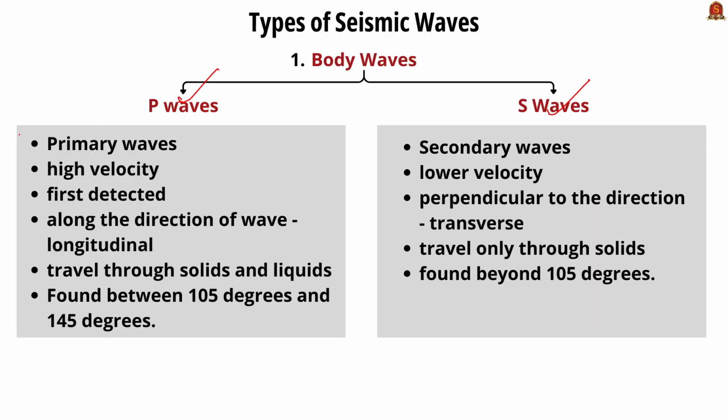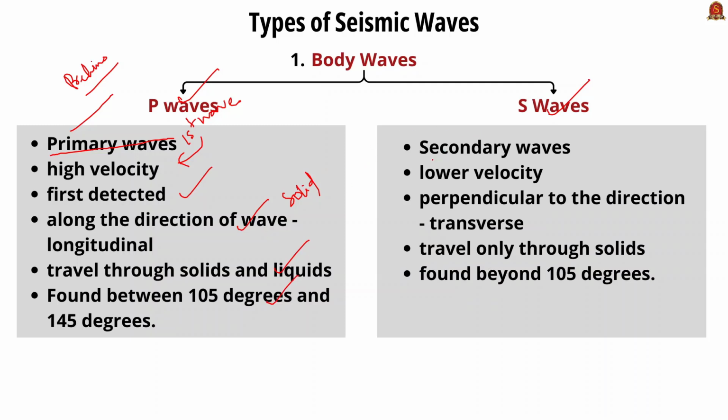The distinction between the waves is frequently asked in prelims questions. That is why we are making an effort to explain it to you. Let's start with the body wave, P waves. These are primary waves because they are the first waves to be detected. They move with very high velocity and they move along the direction of the wave, so it is known as the longitudinal wave. They can travel through both solid and liquid, so they are found between 105 degrees and 145 degrees.